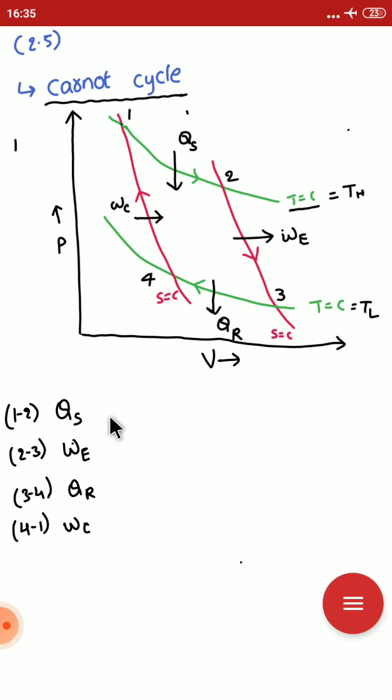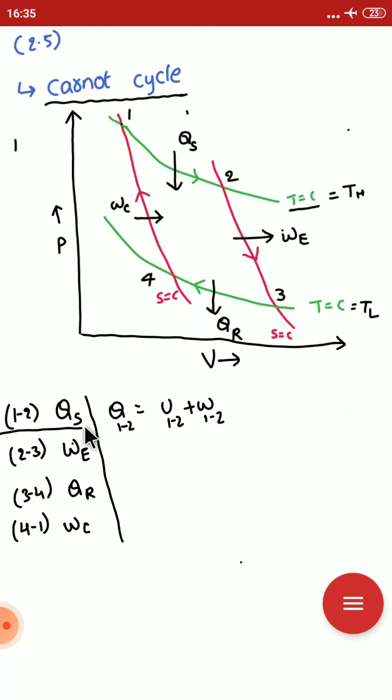Here in the Carnot cycle, let us see one by one, first applying the first law of thermodynamics to each and every process. For 1 to 2, Q1-2 is equal to the internal energy change U1-2 plus W1-2.